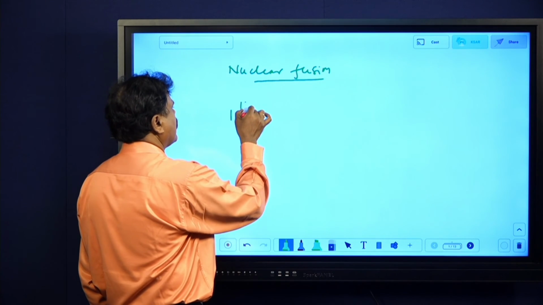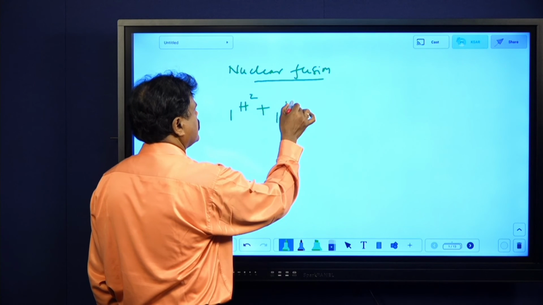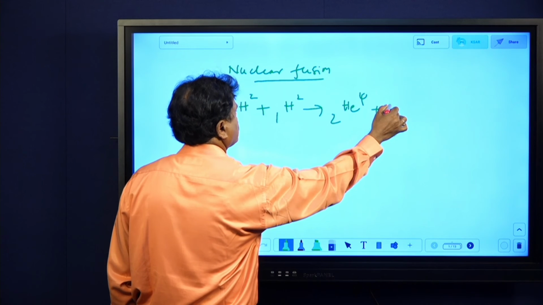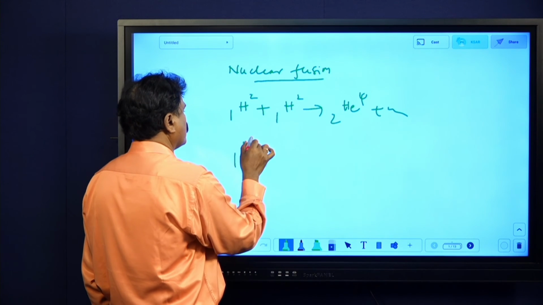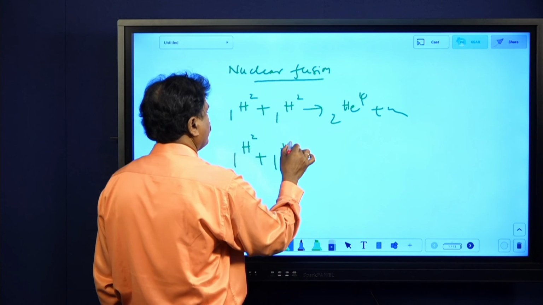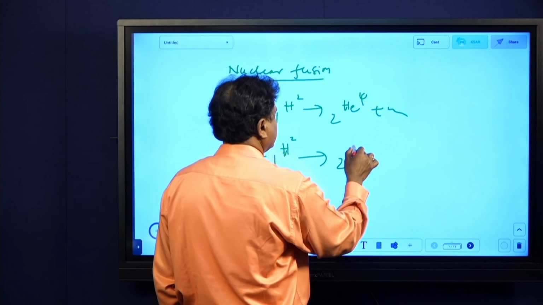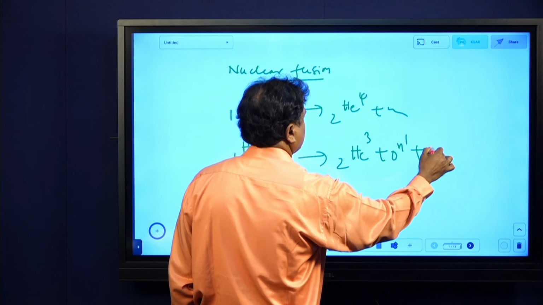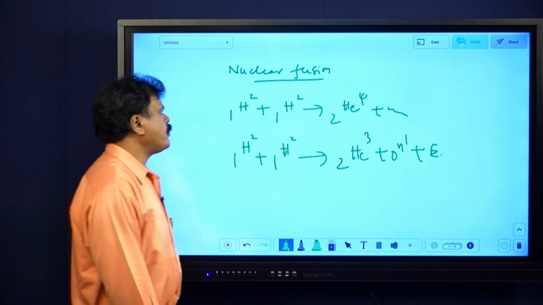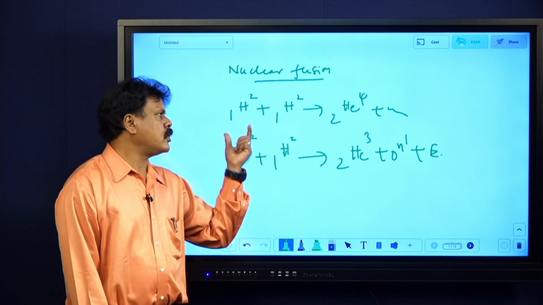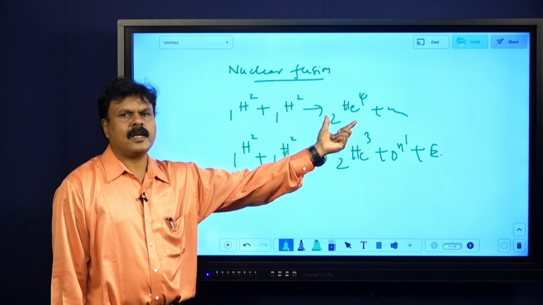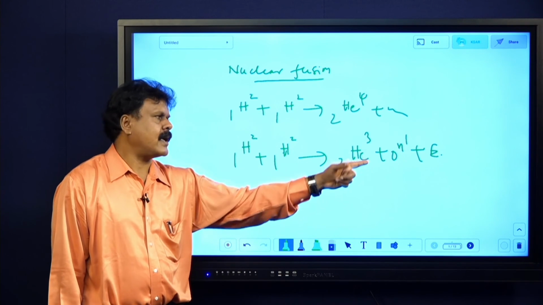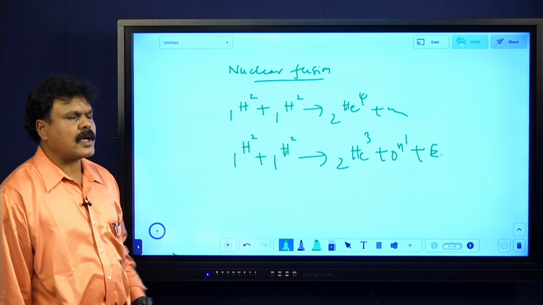I will tell this first with an example. 1H2 plus 1H2 gives 2He4 plus energy, or even 1H2 plus 1H2 gives 2He3 plus neutron plus energy. When two deuterons are combined, they can become one helium nucleus. When two deuterons are combined, it can also become one triton, and one neutron will be released.